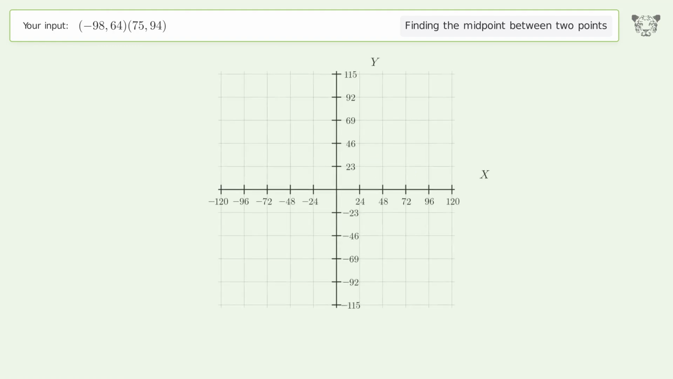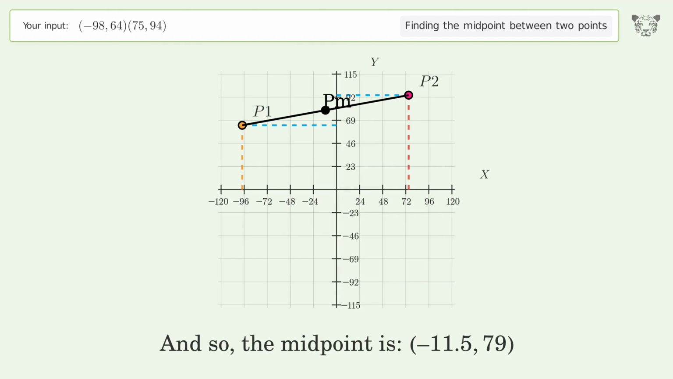And so, the midpoint is negative 11.579.